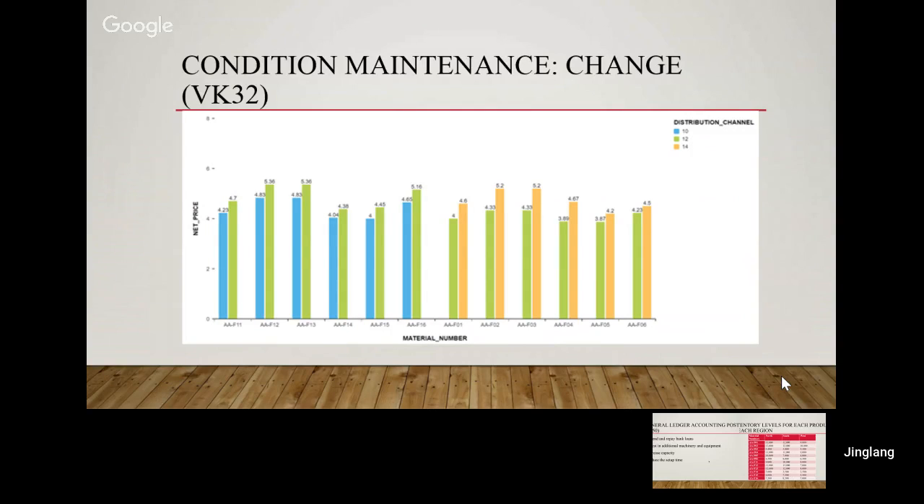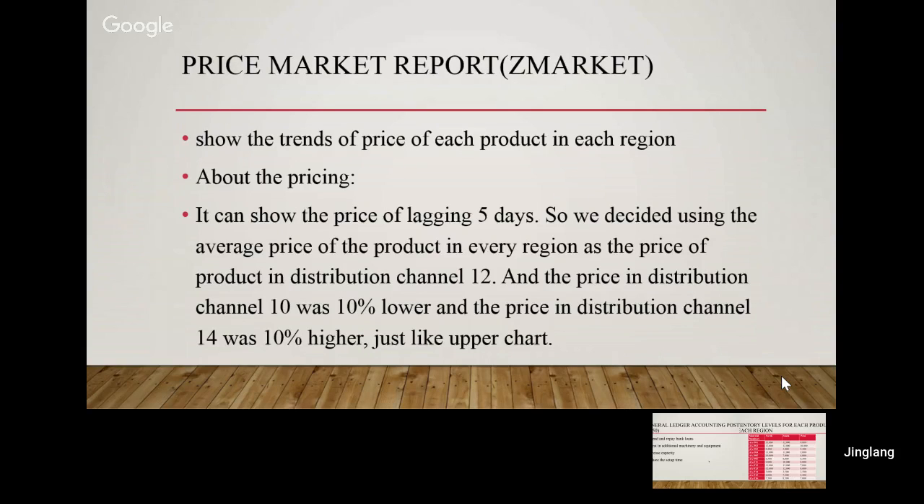In this figure, the green part is channel 12, the blue part is channel 10, and the orange part is channel 14. The price market report can show the price trends of each product in each region. About the pricing, it can show the price with a lag of 5 days.